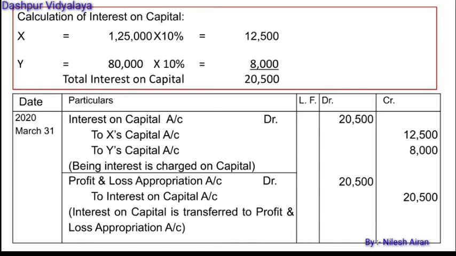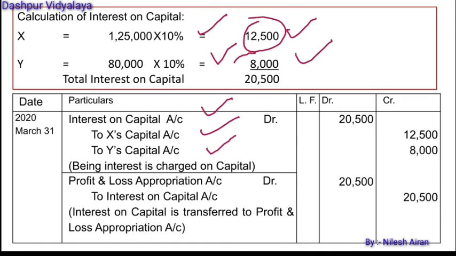See the interest on capital. X's capital is given as rupees 1,25,000. 10% of it will be 12,500, and for Y, 10% of 80,000 is 8,000. Now the journal entries related to interest on capital will be interest on capital account debit to X's capital account and to Y's capital account. For X it is 12,500 and for Y it is 8,000 rupees. Now profit and loss appropriation account debit to interest on capital account.